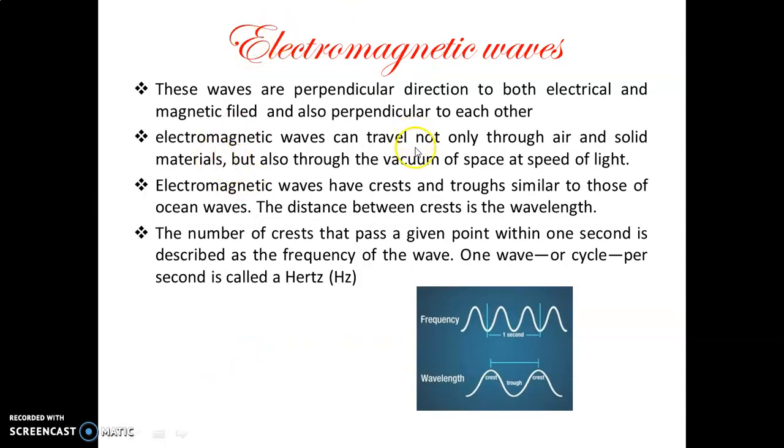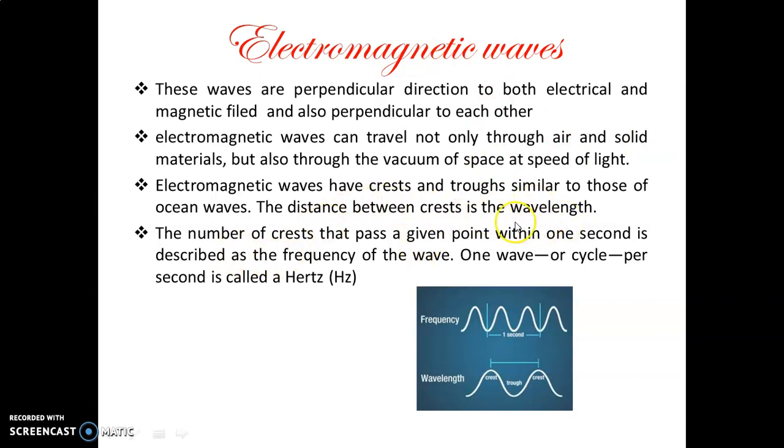These waves travel not only through air but also through solid material and through vacuum. The speed of these waves is equal to the speed of light. So a medium is not required to transfer an electromagnetic wave, and radiation does not require a medium to transfer heat from one body to another.